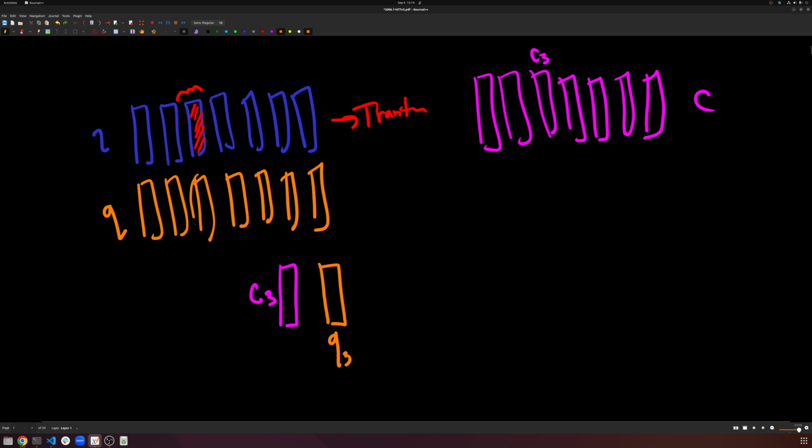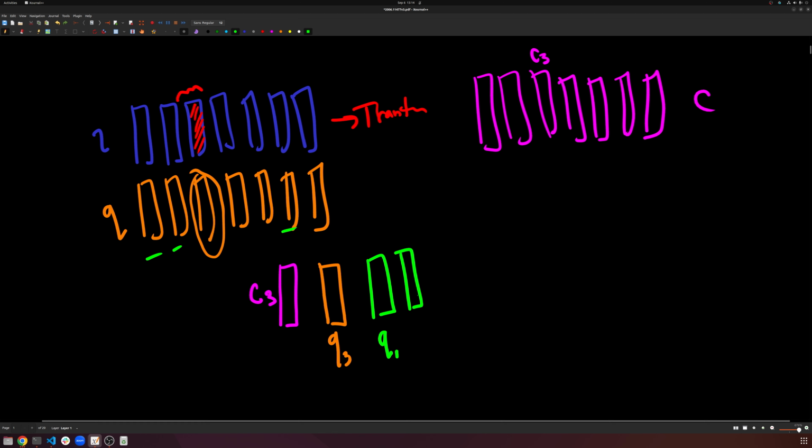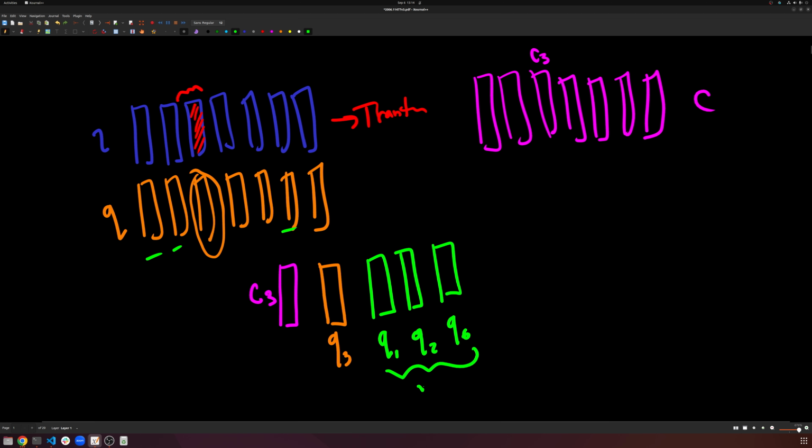So what if I randomly sample some other ones as negatives? Let's use a different color, green. Let's say I sample quantized 1, quantized 2, and quantized 6. So these are my negatives, and this is my positive.